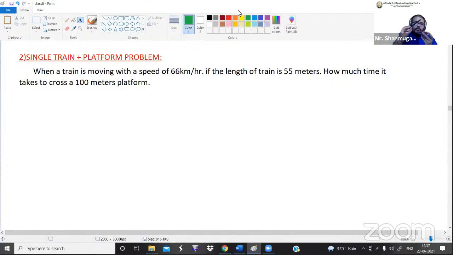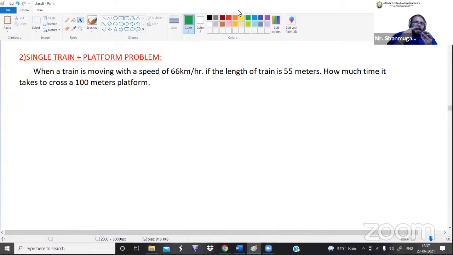I have already told you that the train will have a distance value and the train will have a speed value. Do you remember that or not? Now additionally, this is a platform, starting from this point to this point. So definitely the platform also has a distance value, or we can say length value.